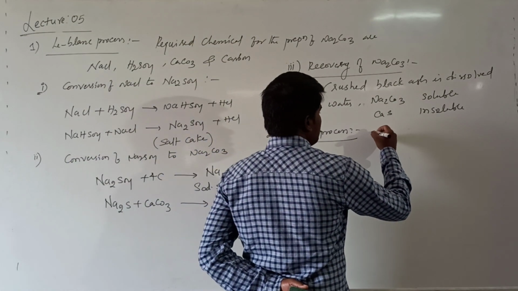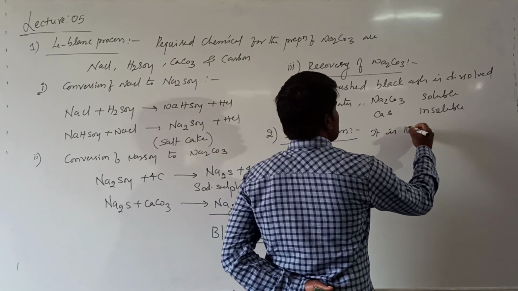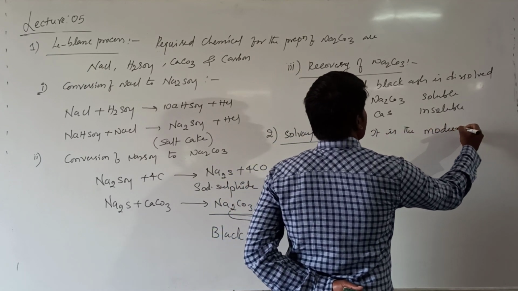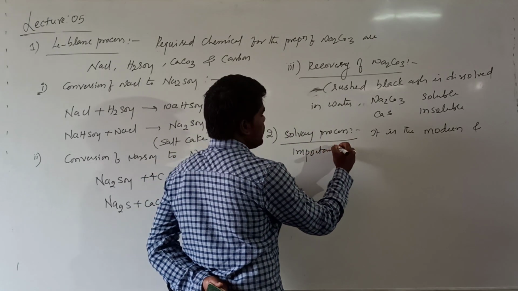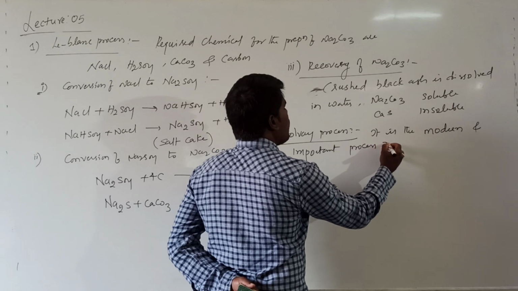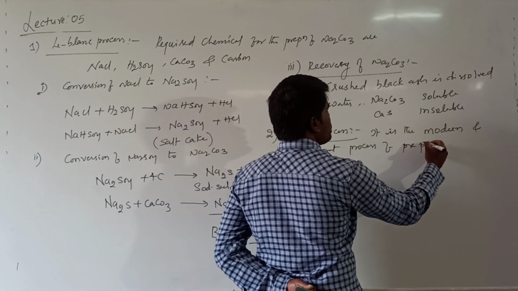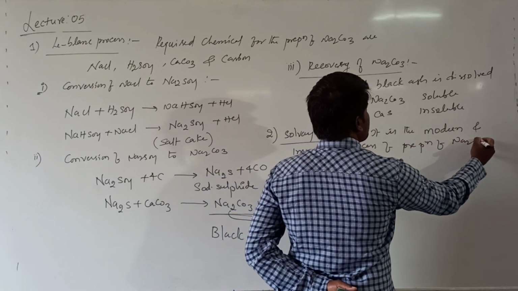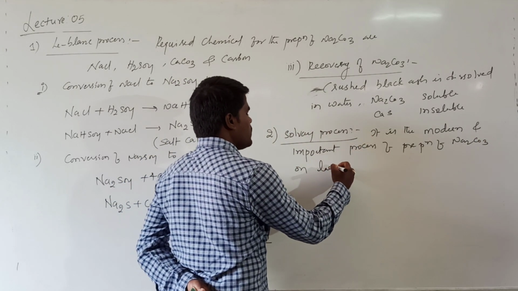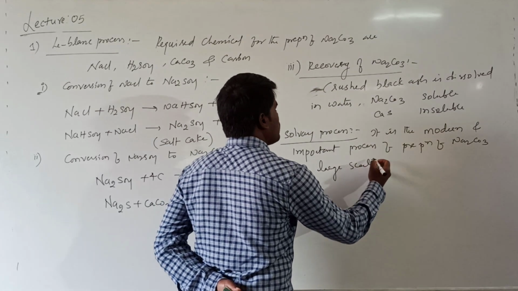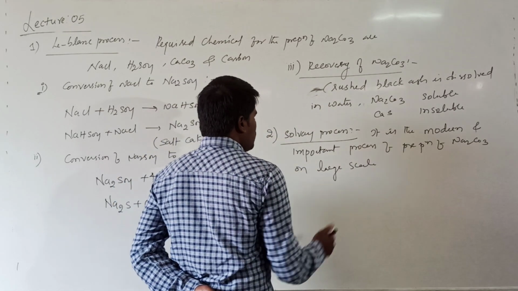It is a modern and important process of preparation of Na2CO3 on large scale. Correct?